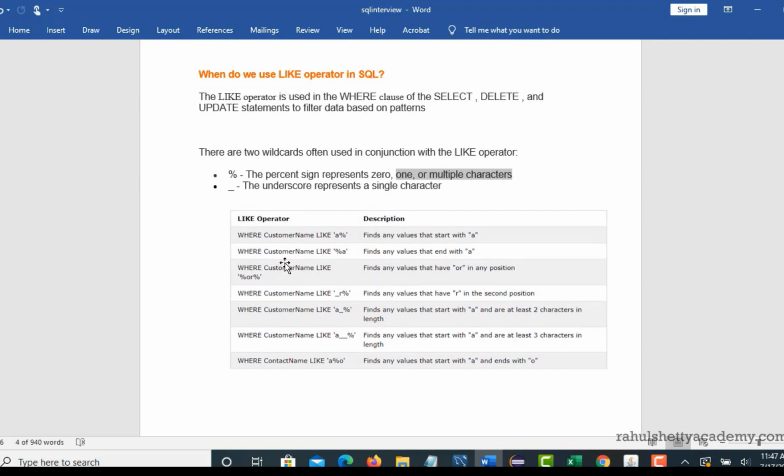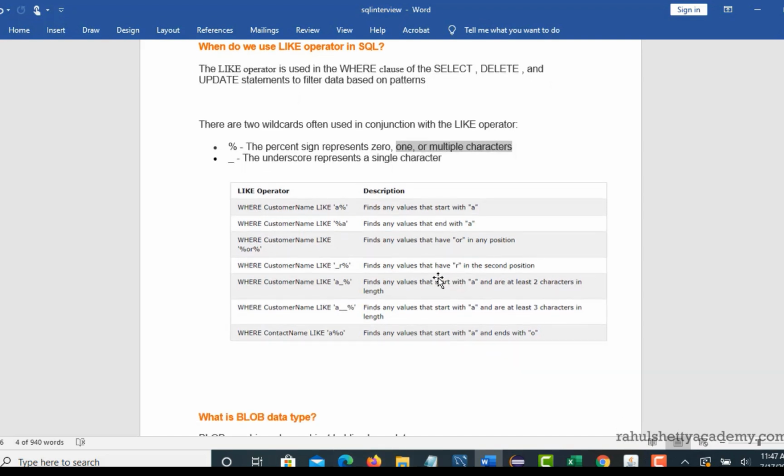And I would like you to go through this table. You can see a number of combinations, like find any value that ends with A. So for the last letter you can give A and in front you can give percent. And if you want to find any value that has or in that string, that could be first or last or middle, you don't know, right? In that case, you put percent on both sides, so that it's like a substring. And if you want or in the second position, give the first letter as underscore, so that the first letter could be anything.